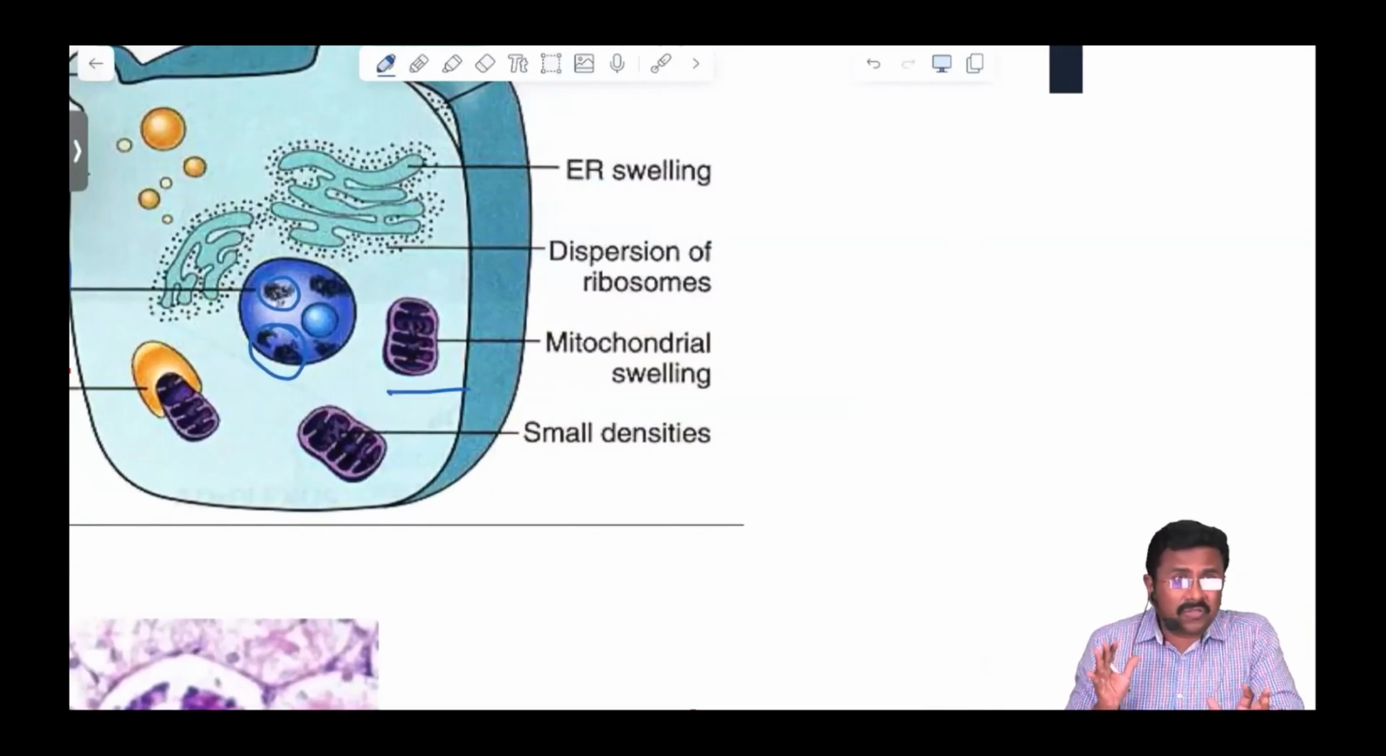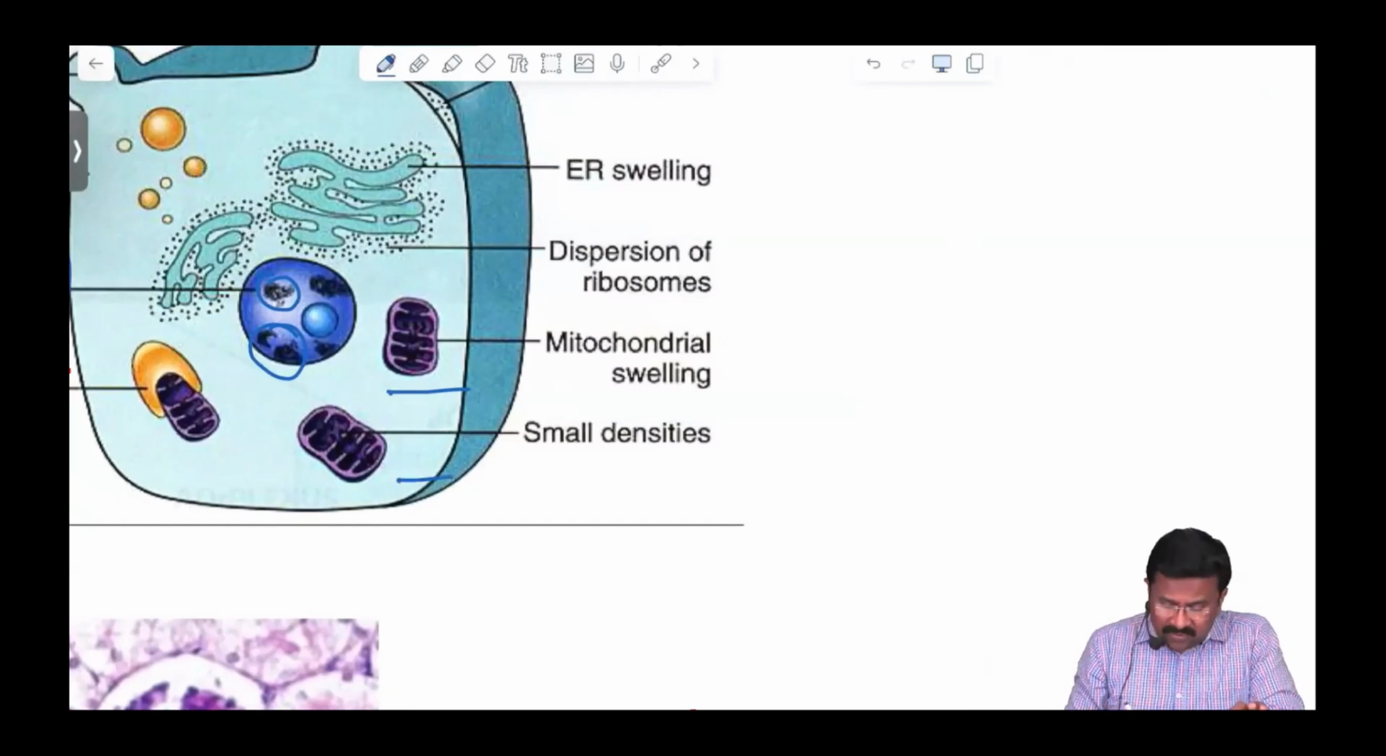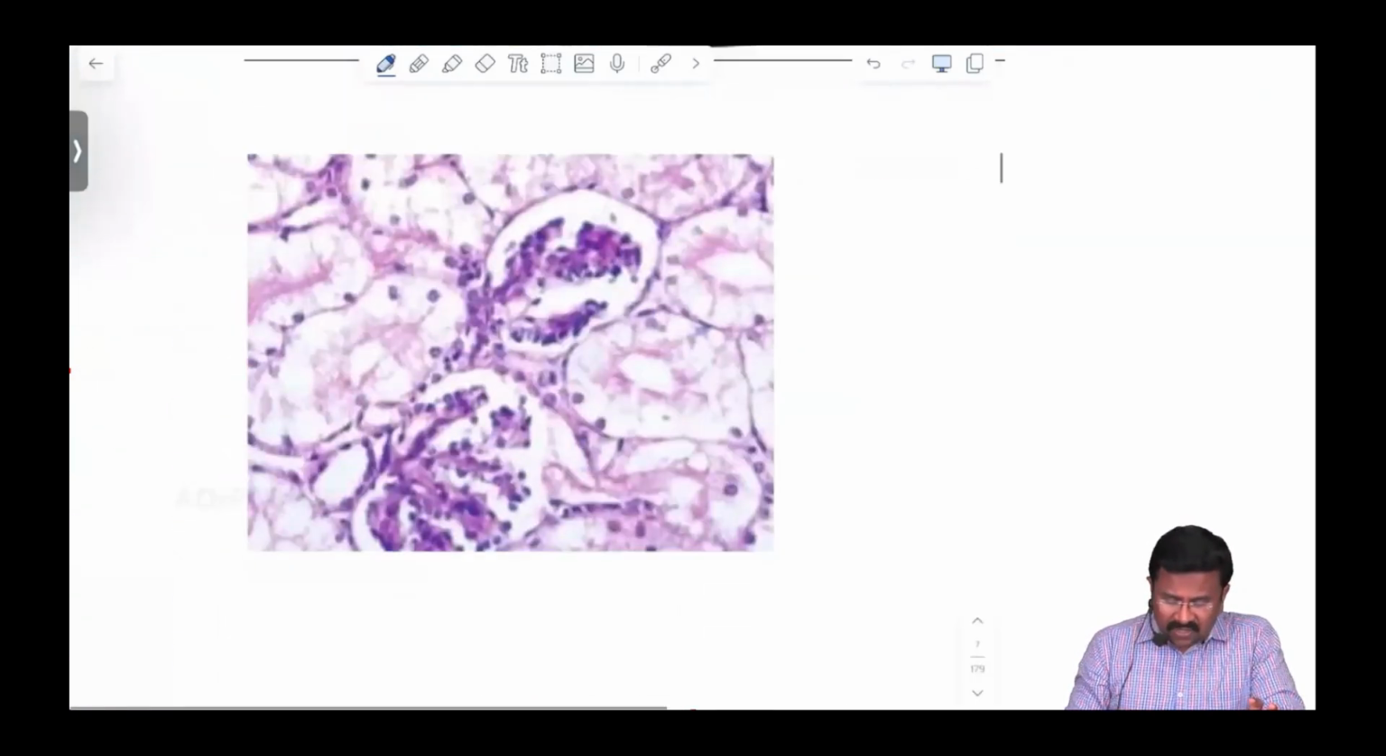That is the powerhouse of a cell. The mitochondria also is getting swollen, and you can get small densities in the mitochondria. Note down this because there is one important MCQ coming up in the irreversible cell injury. In mitochondria, there are small densities occurring. So let's see this picture.